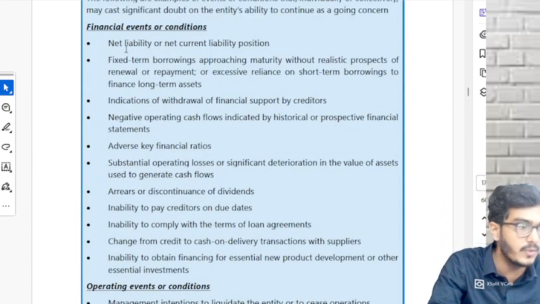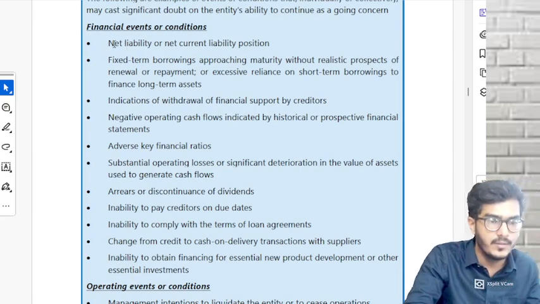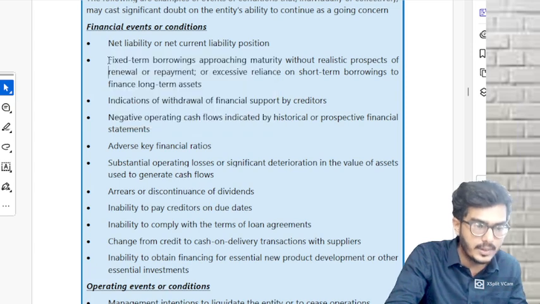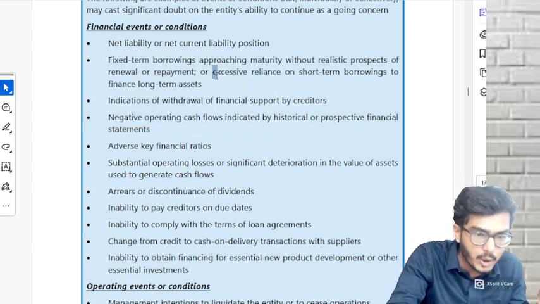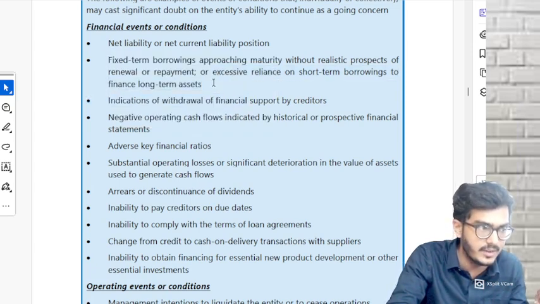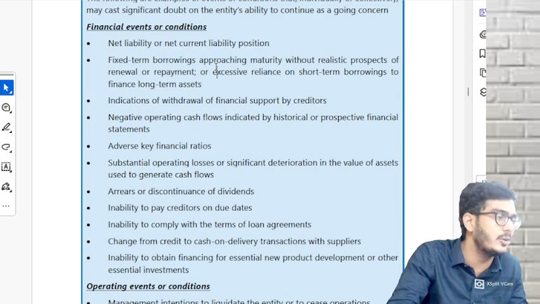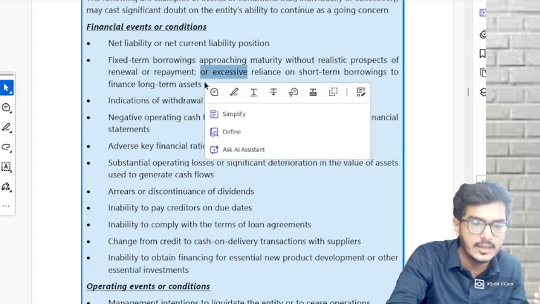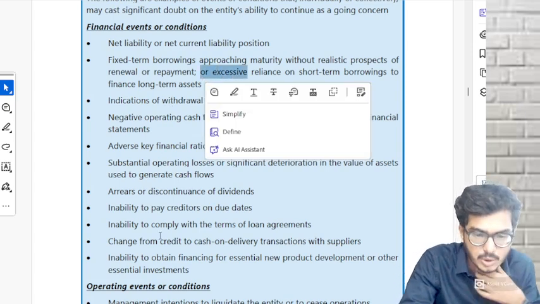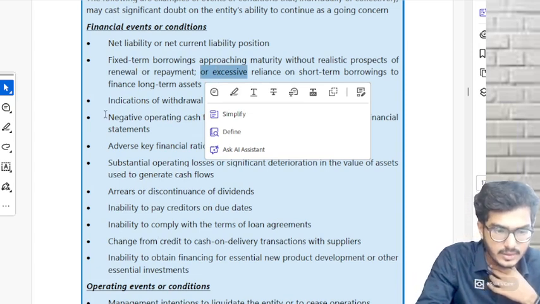Financial events, I told you, you have to write it in a particular order. Point number 1 is point number 1. Point number 2 is point number 2. But there is one hidden point in the point number 2 itself, that is point number 3. If you have marked it separately, then fine. You can mark this as point number 3. After this point number 3, directly you must come to this one.